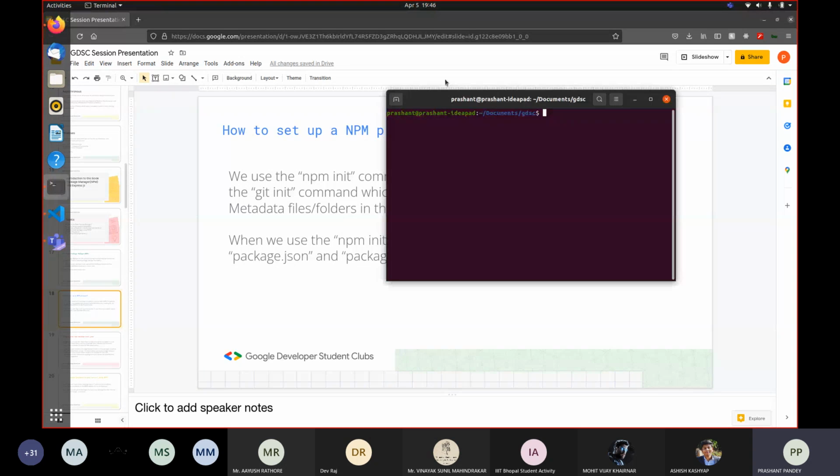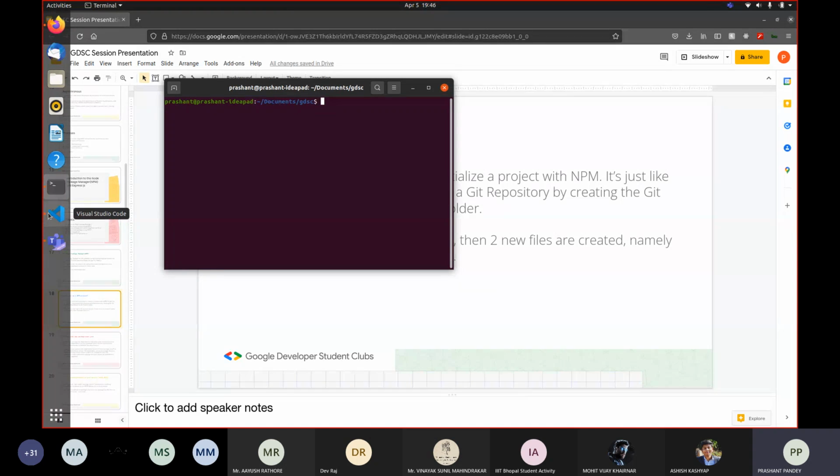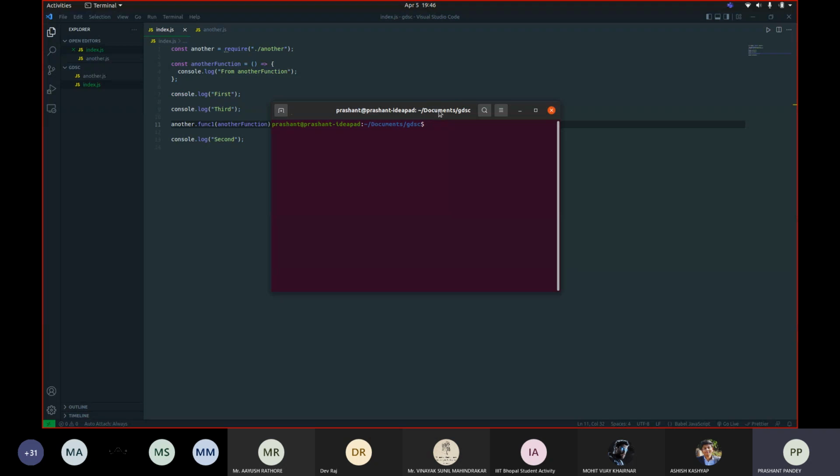So if you want to set up a project in which you can use the npm libraries, what you have to do is run a command that is going to create a bunch of files for you, and these files are mainly used to track the libraries or anything that you pull from npm, the Node Package Manager website. So in order to set up a project using npm, all you have to do is run the command npm init.